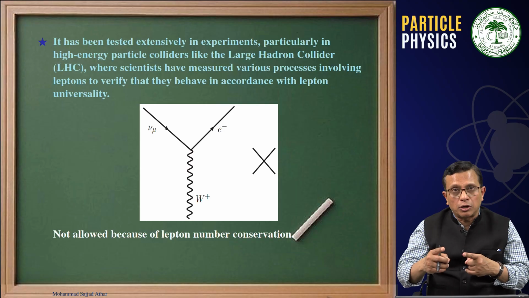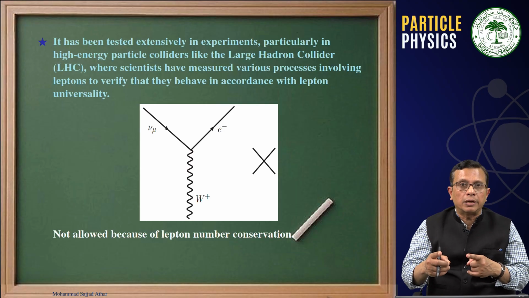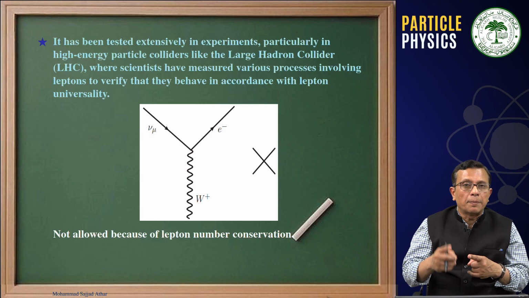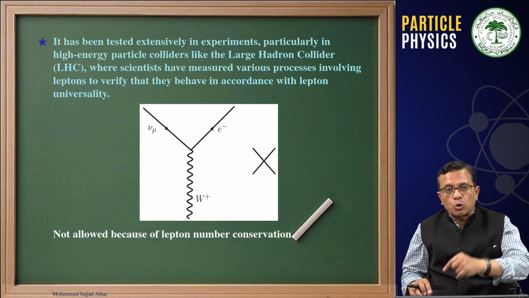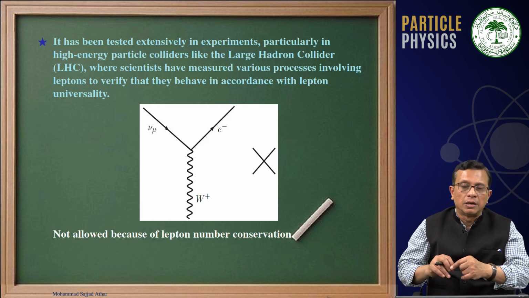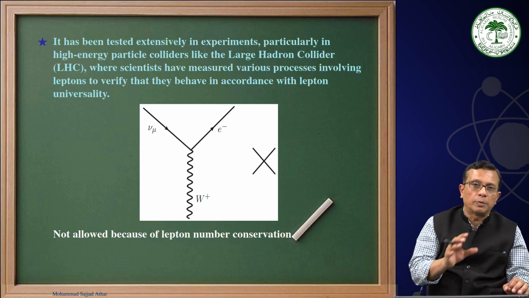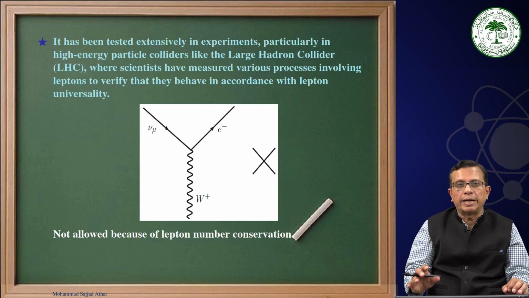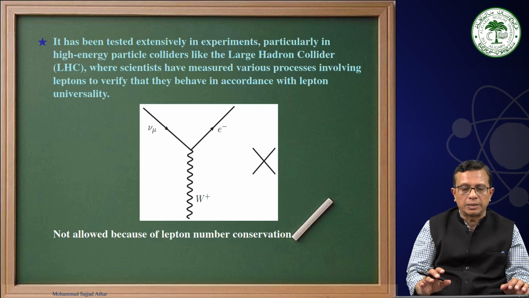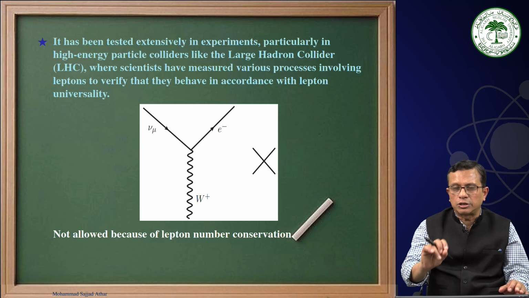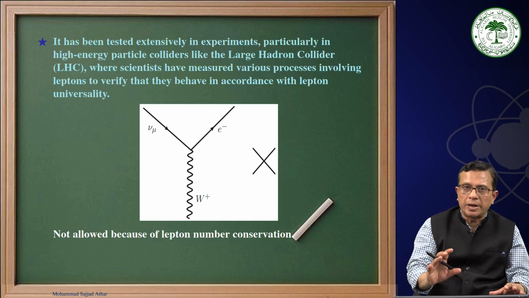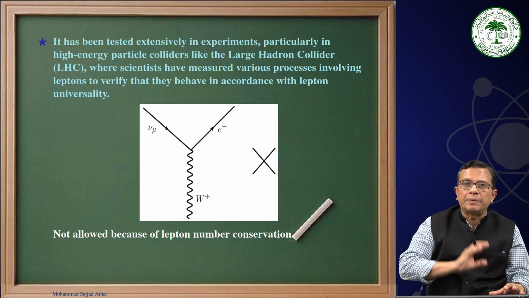Then if we have a baryon, we also have to conserve the baryon number. That means if a quark is coming to the vertex, an anti-quark cannot go out, because the baryon number of a quark is 1/3, and for an anti-quark it is minus 1/3. That also is a subtle concept which we should keep in mind while drawing Feynman diagrams.